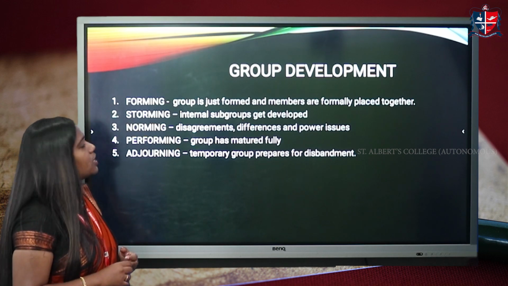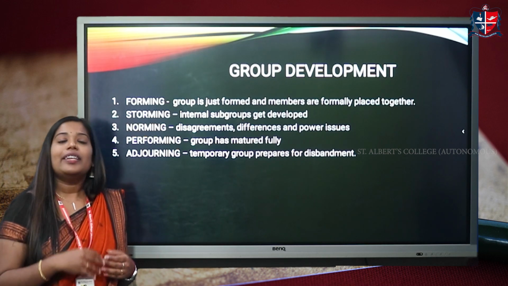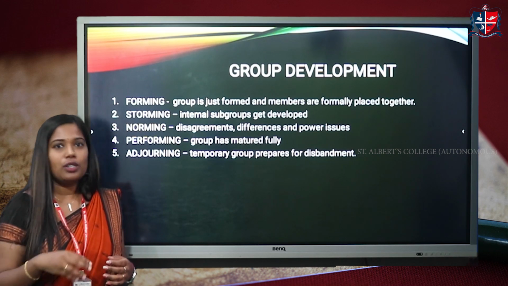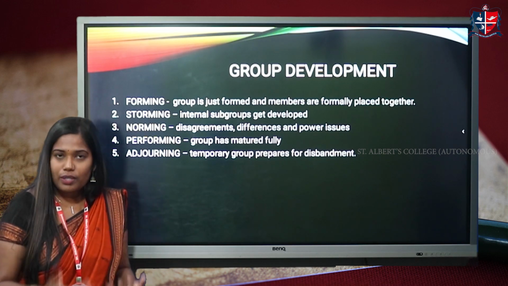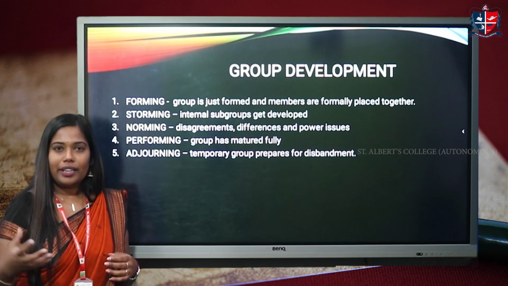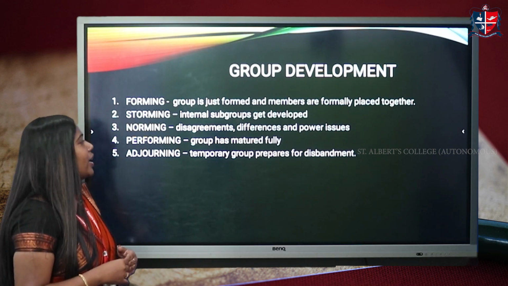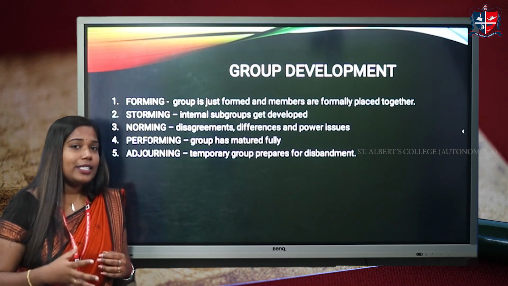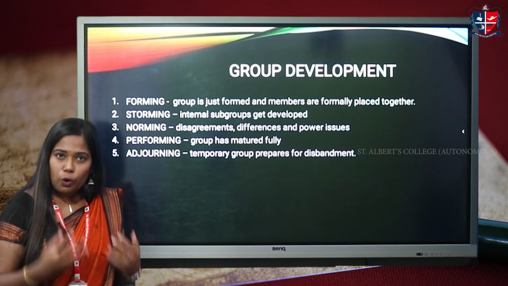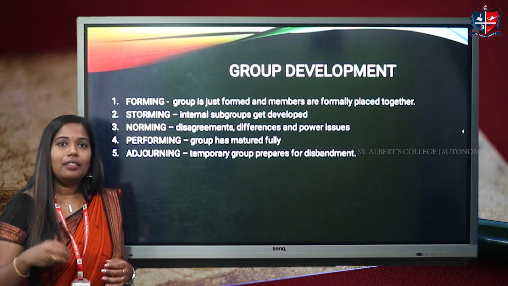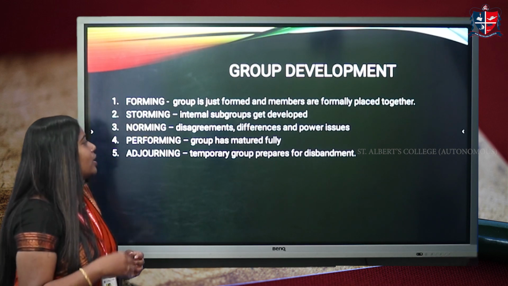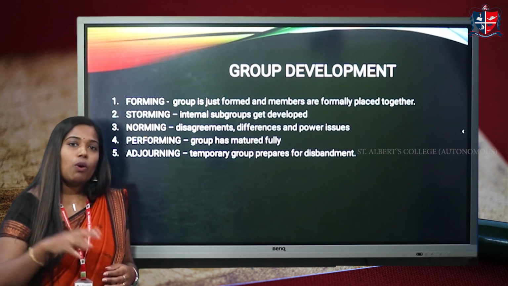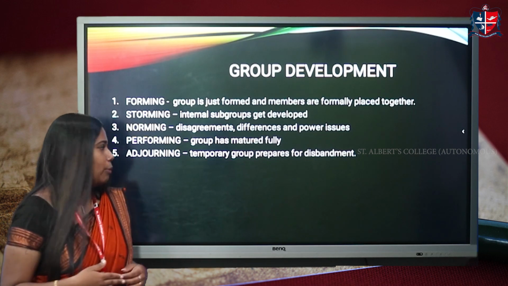Second one is storming stage, which means they interact with each other, and in a group subgroups are developed because of their interactions. Because of their connections, some subgroups are developed. That's called storming. Next one is norming. In this third stage, group members will know each other, they're starting to say their views, suggestions. So there is a chance for disagreements, differences, power issues, everything will happen. So all these things come under the stage norming.